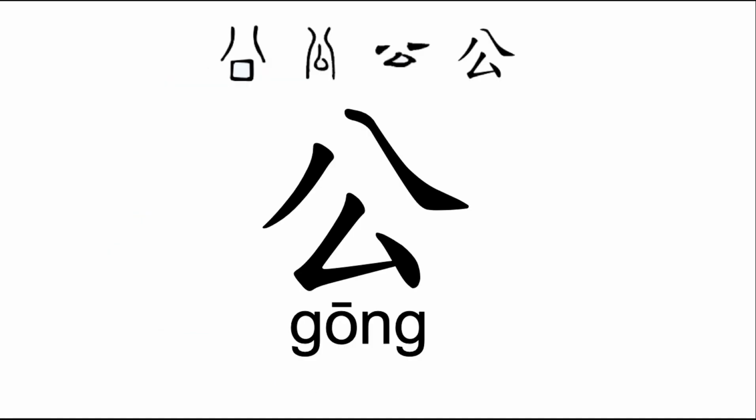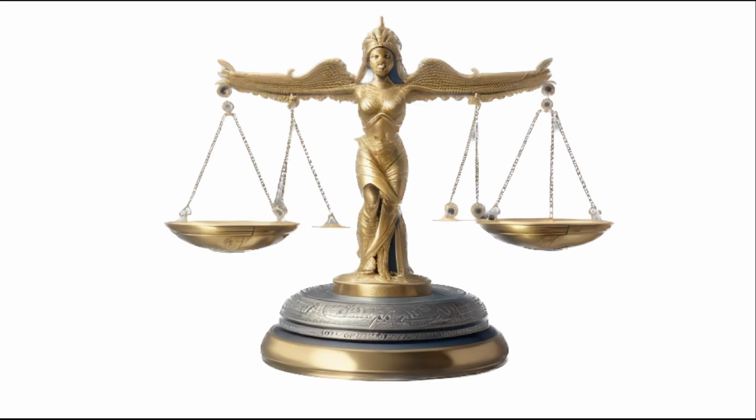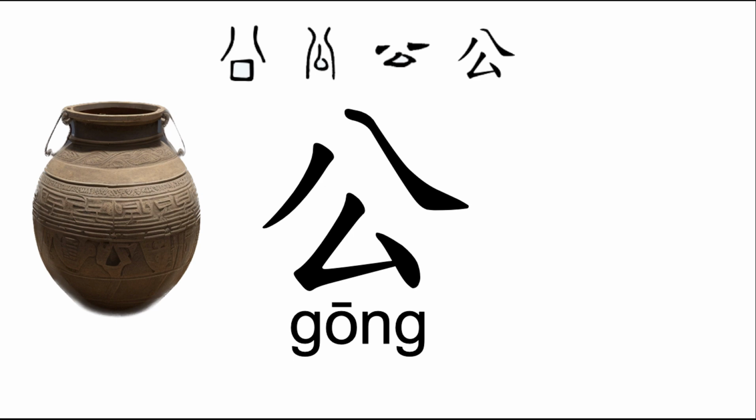As for the modern meaning of the character 公, which is most commonly associated with openness and facing the public, there is no clear explanation from linguists of how the character evolved from a container with handles, fairness, and a respectful title for adult males to openness, public, and facing the public.